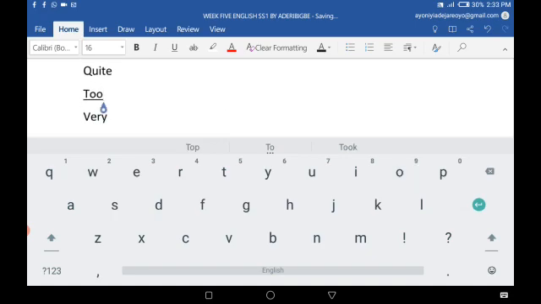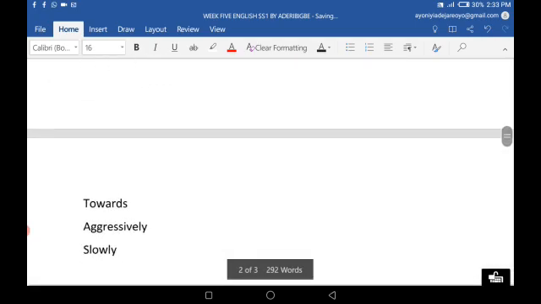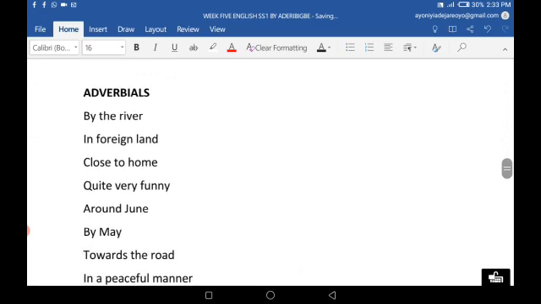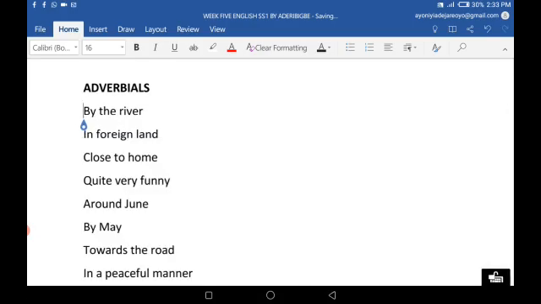So all these are adverbs. They are words and they are adverbs. Now, examples of adverbials: sometimes you want to tell us the place where something is, or where you saw something, or where you came across someone. So, for example, you say, by the river. I placed the bowl by the river. By the river in that context is an adverbial of place, telling us where you put that thing.